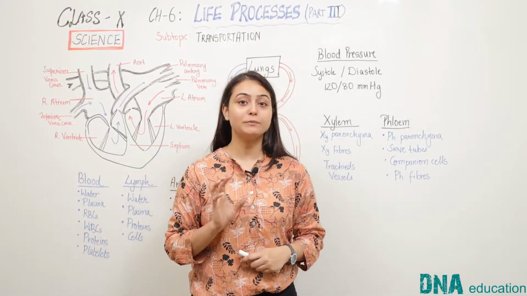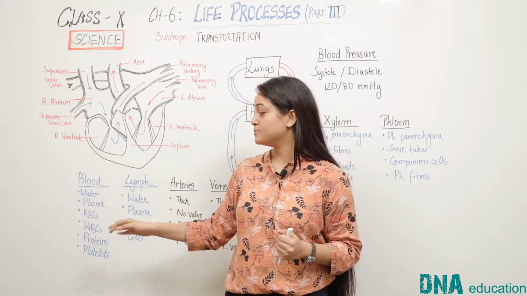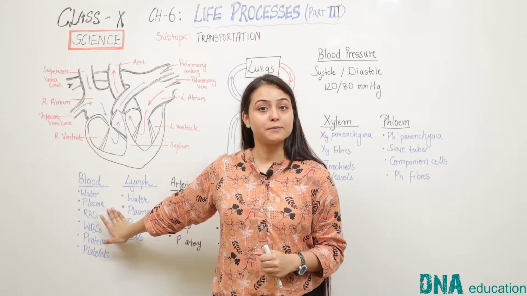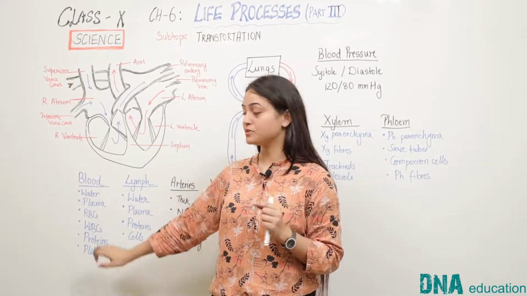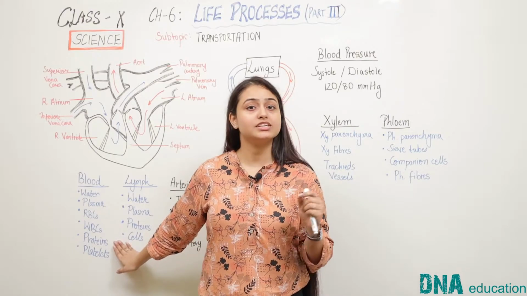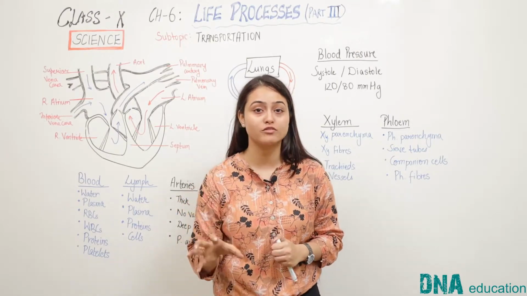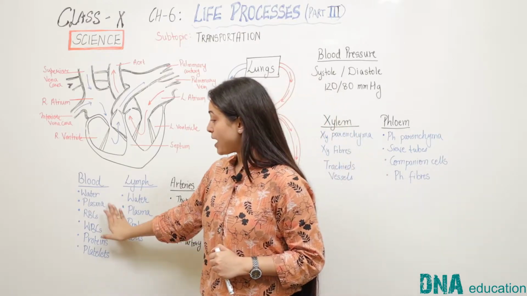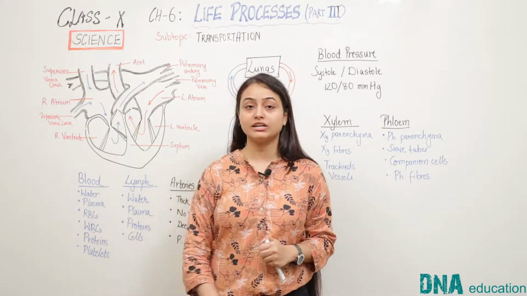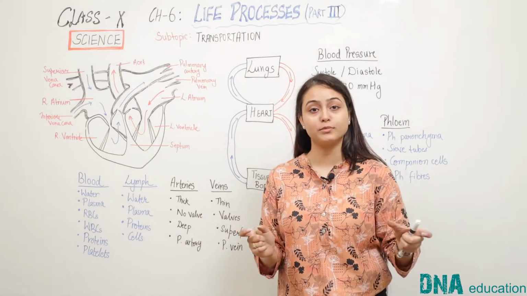Plasma is the fluid part of the blood. The fluid that we see flowing in the blood vessels is mainly composed of plasma. Plasma contains about 90% water and some dissolved proteins. These can be albumins and other types of proteins which are found dissolved in plasma. Apart from these, plasma also contains some blood cells, namely red blood cells and white blood cells.